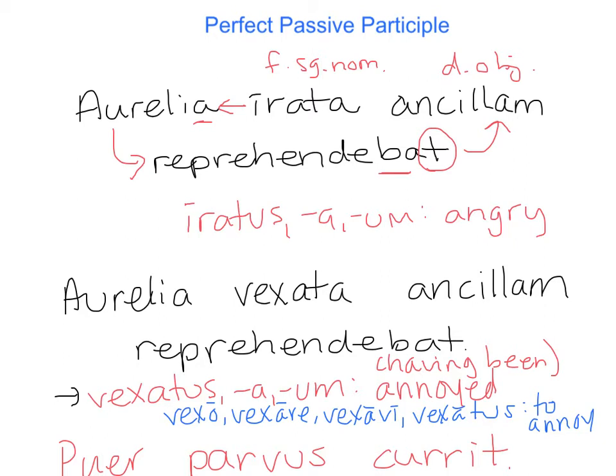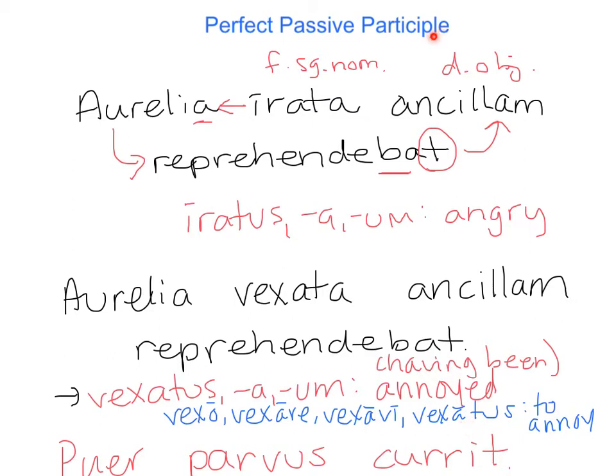But by itself, it's what we call the perfect passive participle. So when you think about our principal parts, the first is first person singular present active indicative. The second is the present active infinitive. The third is the first person singular perfect active indicative. And the fourth principal part is our perfect passive participle.